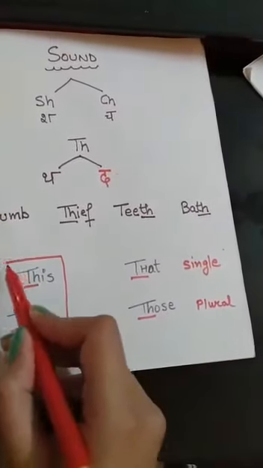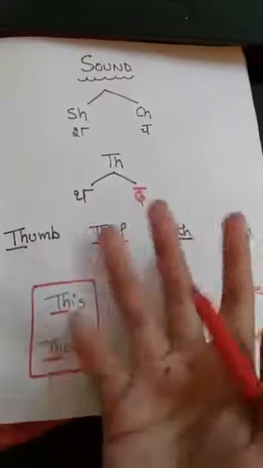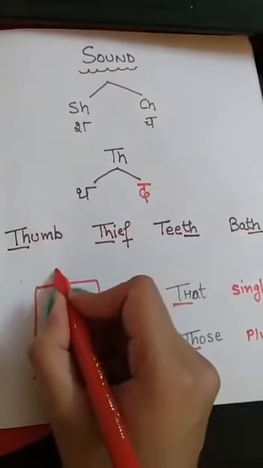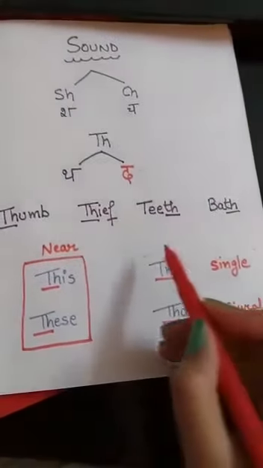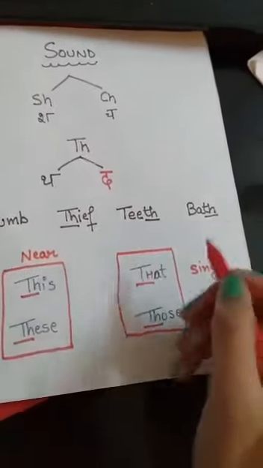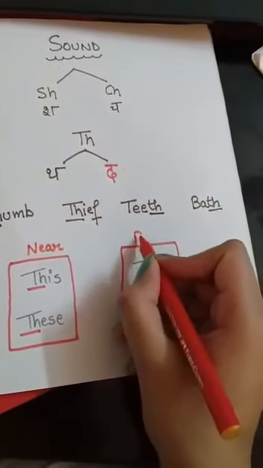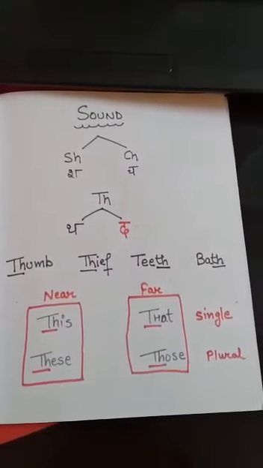This and these are used when something is near to us. Okay? That and those are used when something is far from us. Okay? Hope it is clear to you?